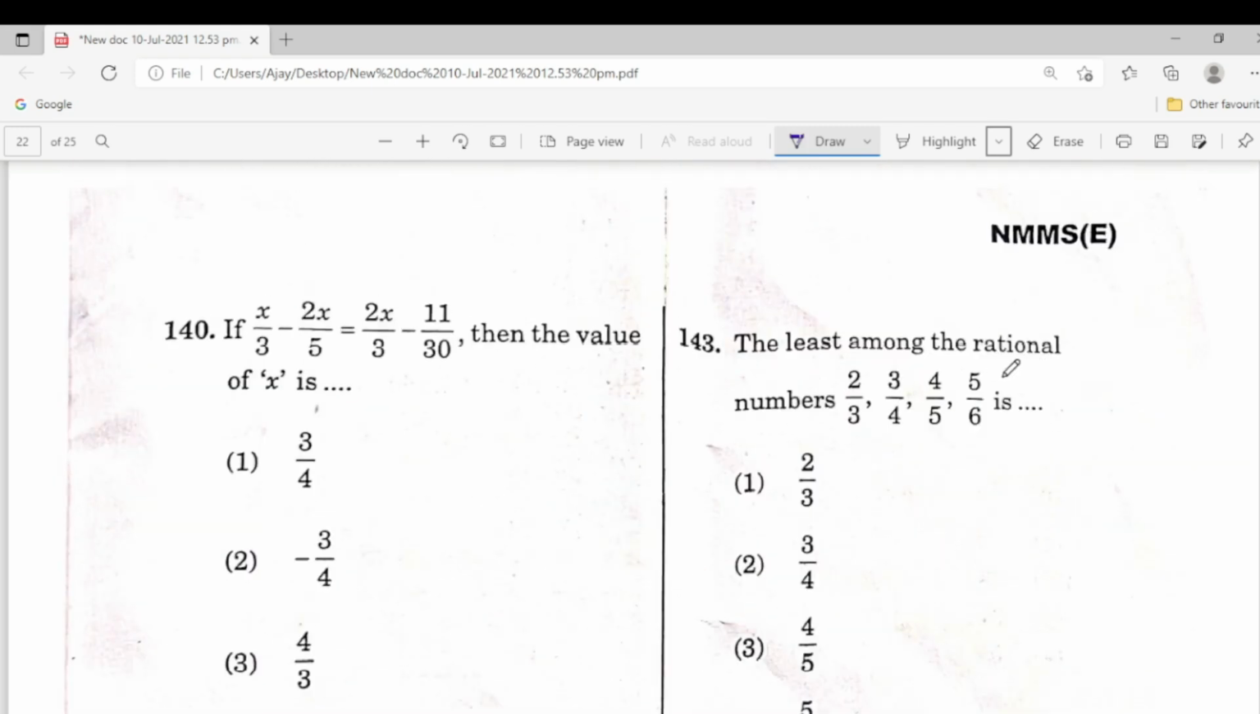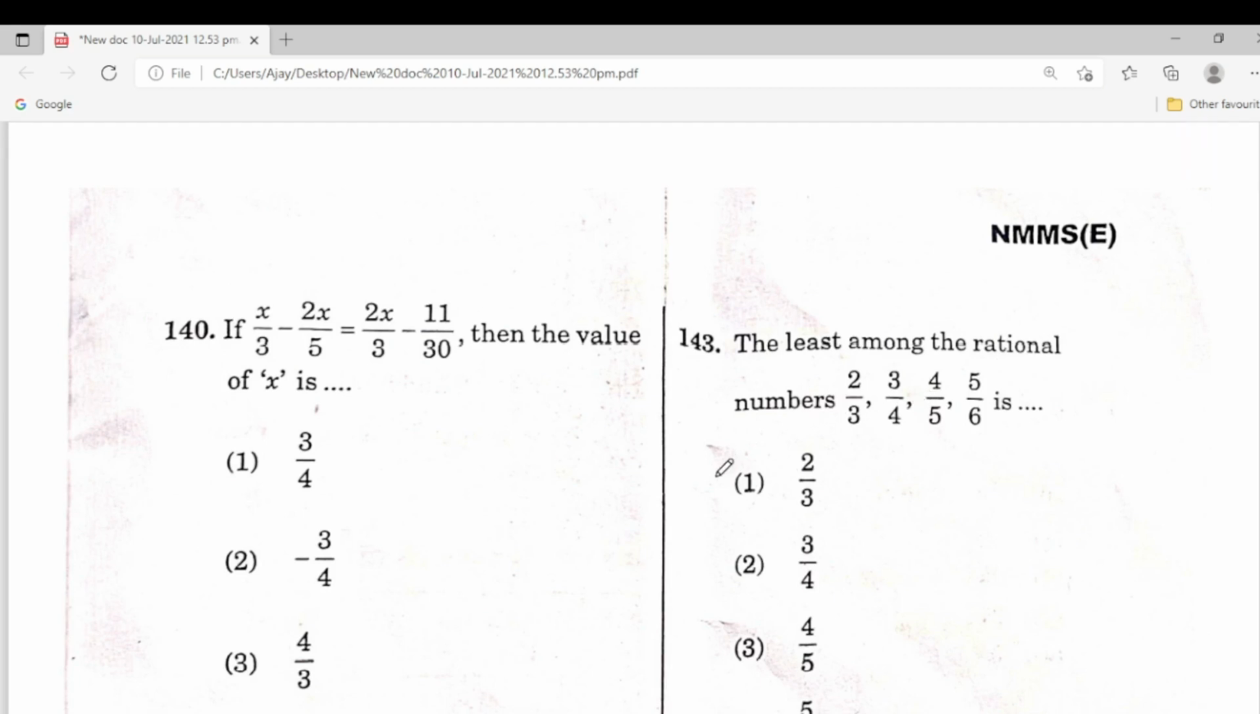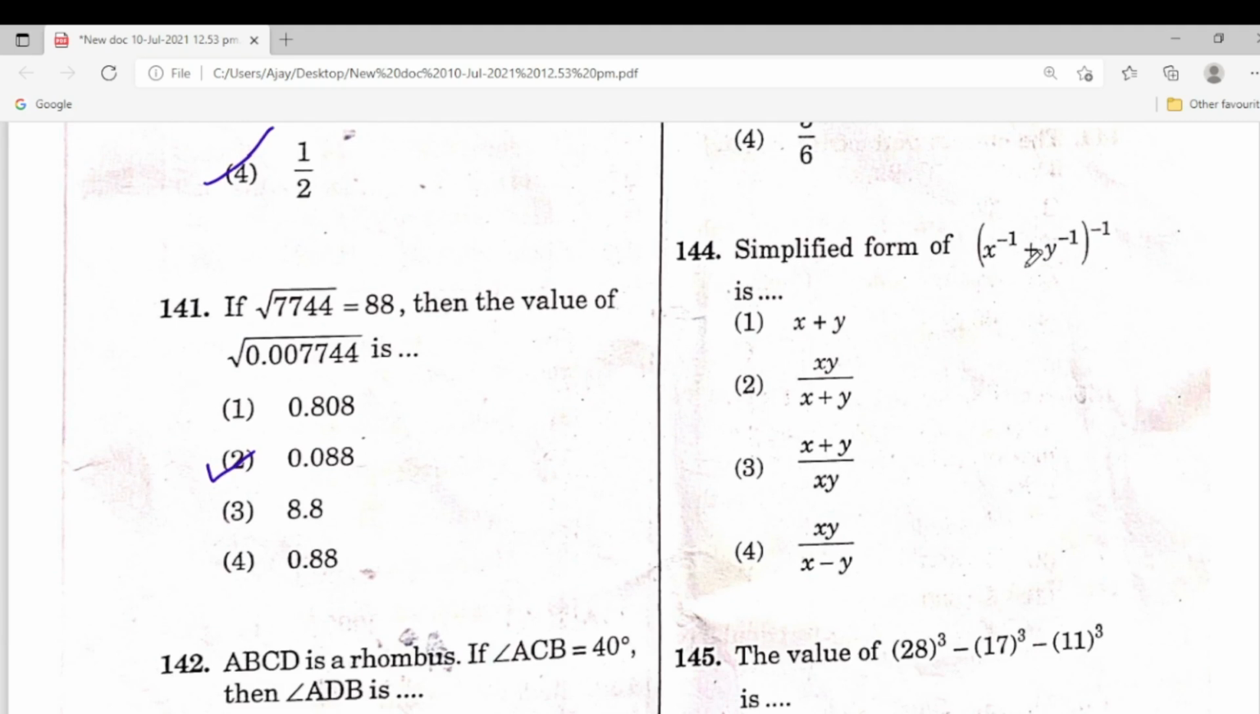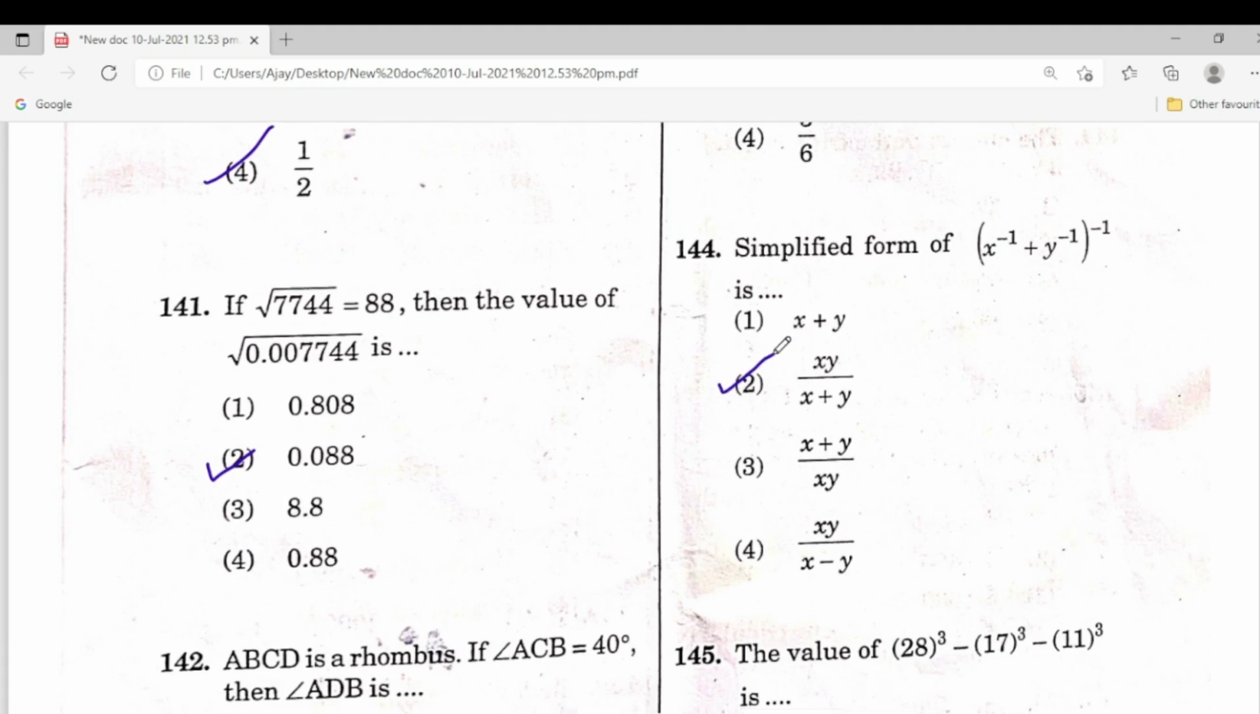So rational numbers, the least rational number, 143. So this is 2 by 3. So 2 by 3, divide 2 with 3, 3 by 4, this is 0.75. So this is the least rational number. Simplified form of this one, this is the answer. I will explain in the next video in detail chapter wise.